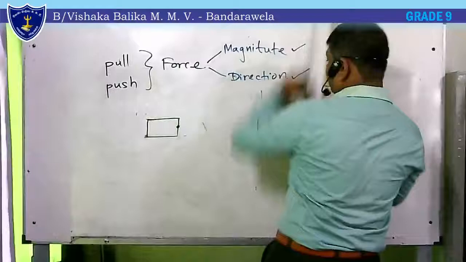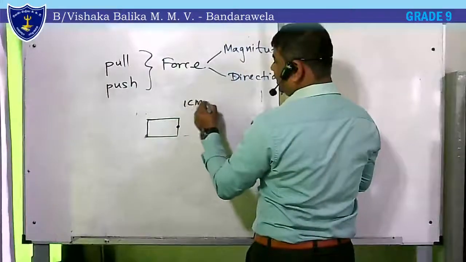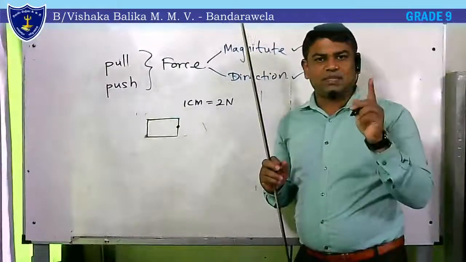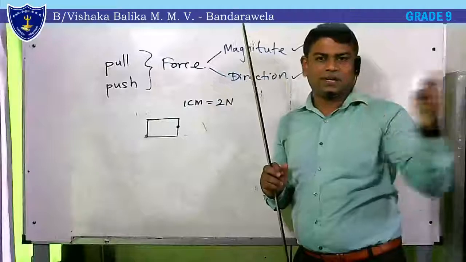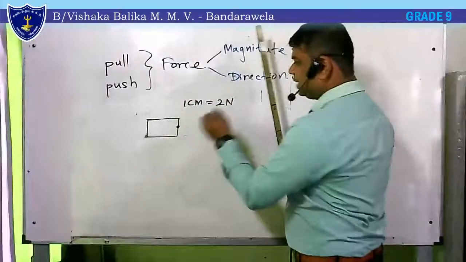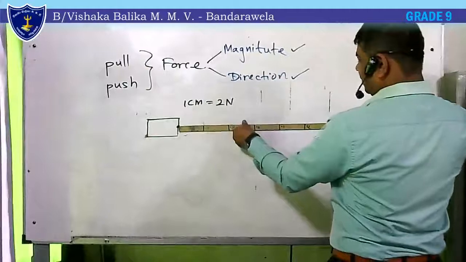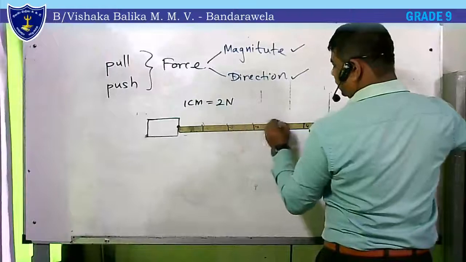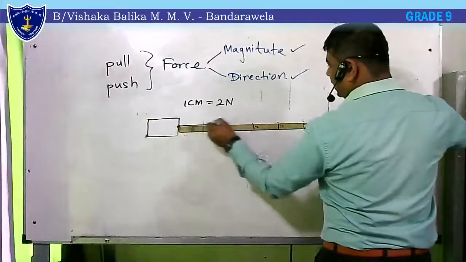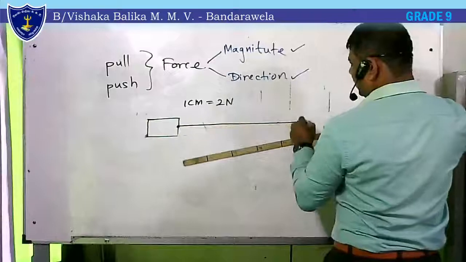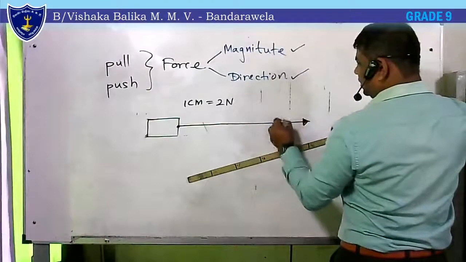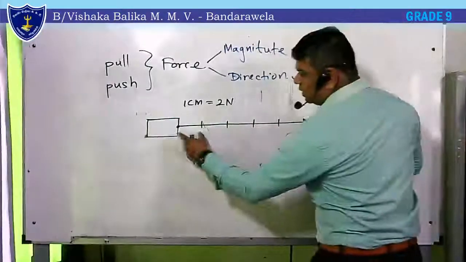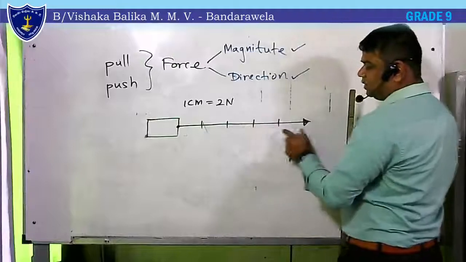1 centimeter equals 2 newtons. That means if you want to represent 10 newtons, you need only 5 centimeters. 5 times 2 is 10. So let's mark 5 centimeters here, right? 1 2 3 4 5. You must draw a line exactly 5 centimeters and draw an arrow here. There are 5 sections: 2 newtons, 4 newtons, 6 newtons, 8 newtons, 10 newtons.